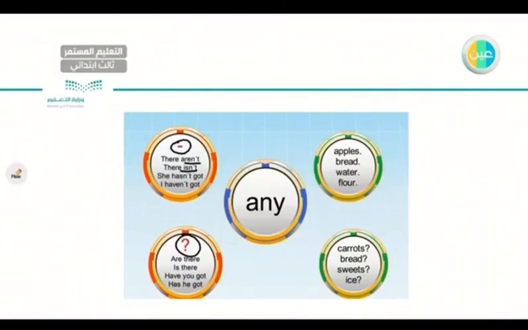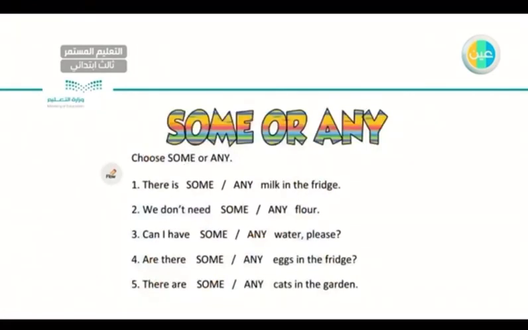To your right, I have the examples. I have apples, countable; bread, water, flour are uncountable. Also, I have carrots, countable; bread, uncountable; sweets, countable; and ice, uncountable. Let's have some examples together here.